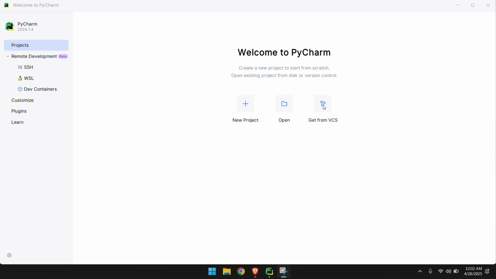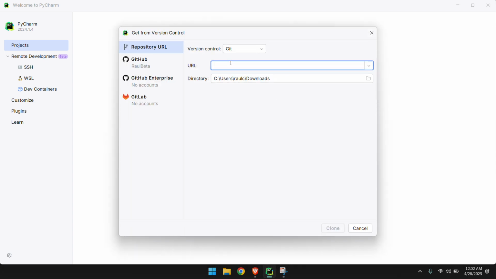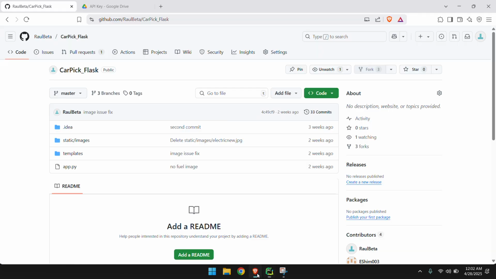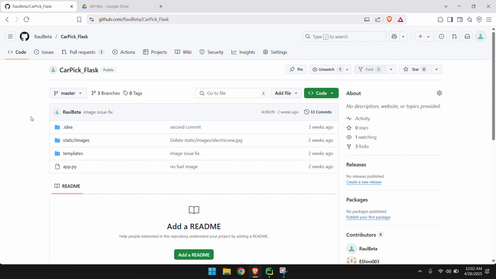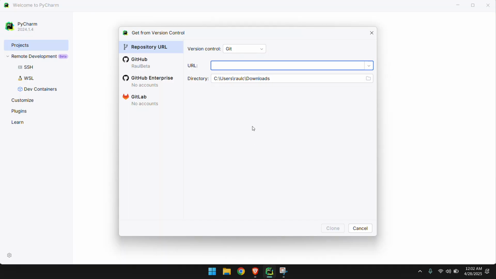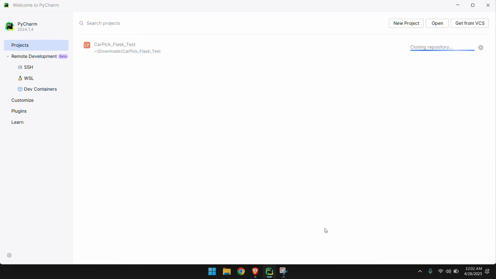So here, get from version control. Then here, we want to copy paste the GitHub link and add .git at the end. Let's say test. And then we clone.